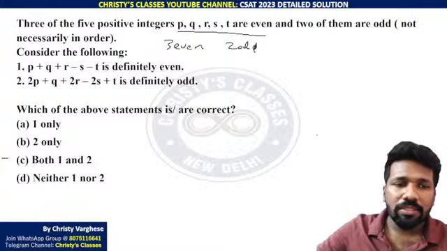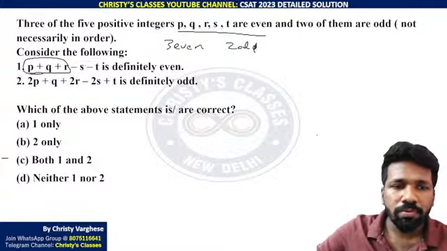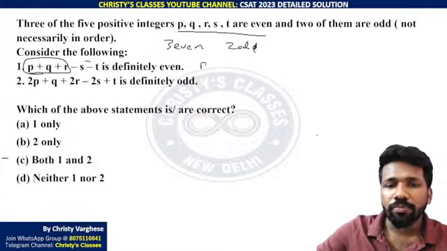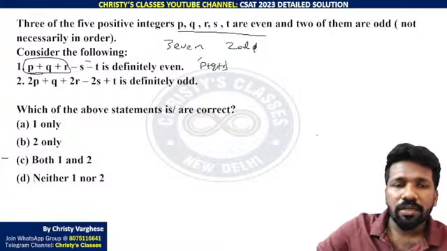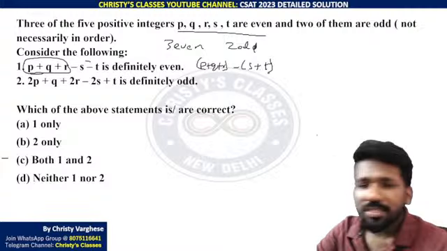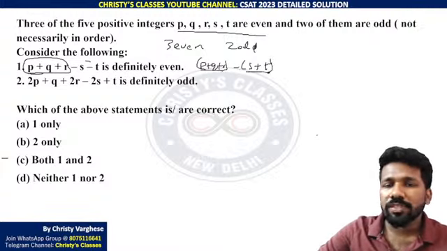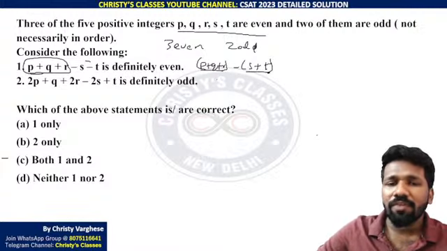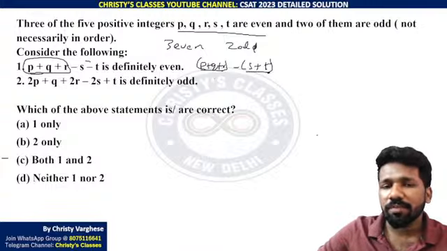So I will take this as a group, and the negative numbers as another group. Then I can write p plus q plus r minus (s plus t), taking the minus outside. So this is a group, this is a group. These groups can be even or odd. Let us take the different possibilities for that.